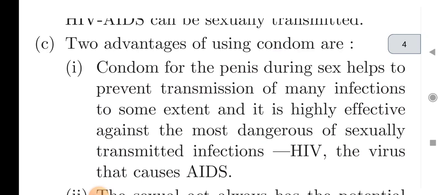And next question is two advantage of condoms. First is condom for the penis during sex help to prevent transmission of many infections to some extent, and it is highly effective against the most dangerous of sexually transmitted infection, that is HIV. The virus that causes AIDS means acquired immunodeficiency syndrome, in which our immune system is destroyed by this virus.